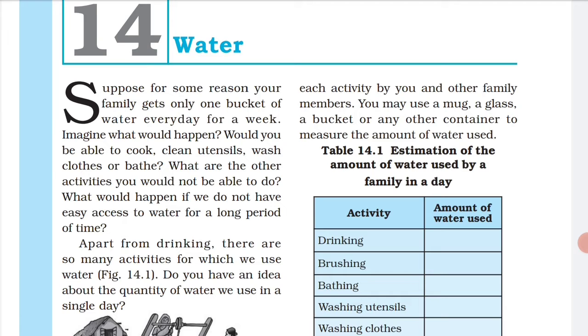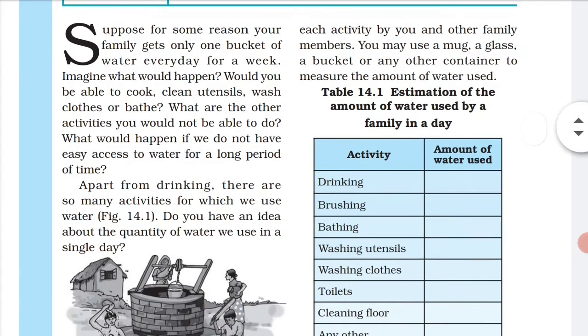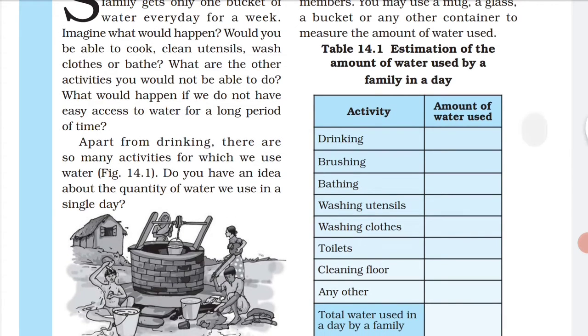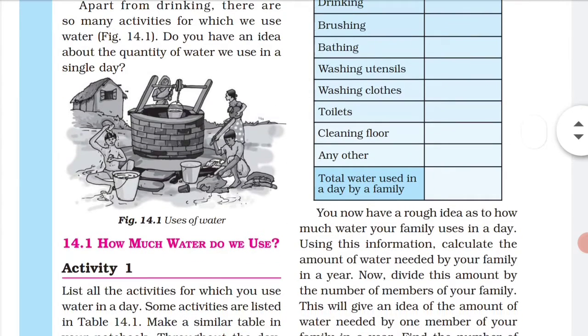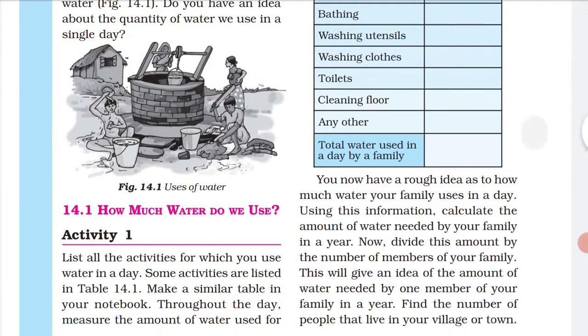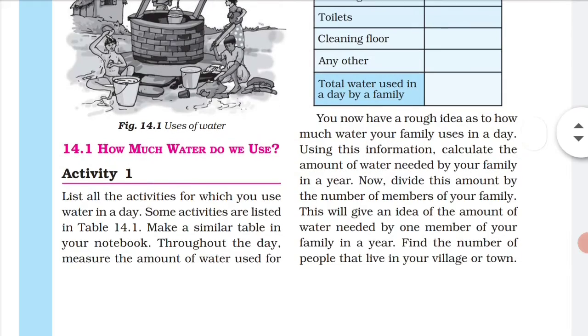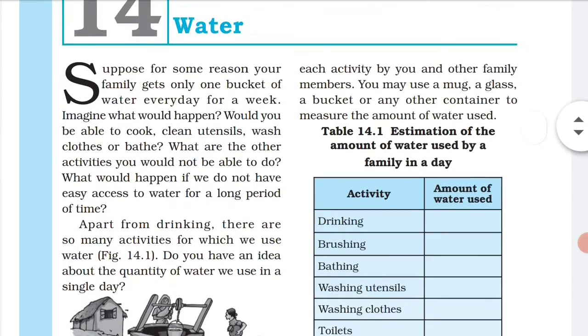Now, if you understand the other activities for which you need water apart from drinking, there are many. So, how much water do we use? Let's consider it. Write down in your notebook how much water you use in a day, and make a list of it.